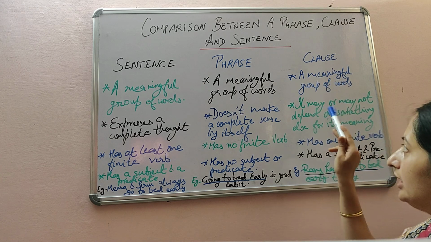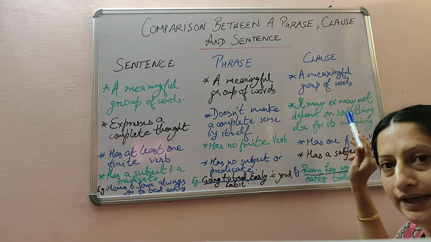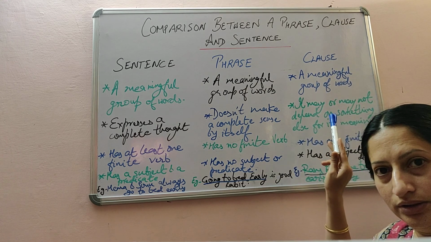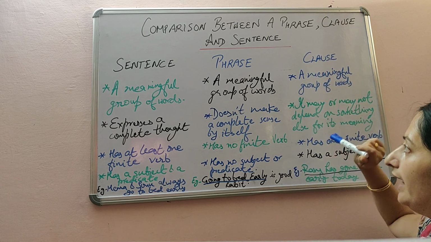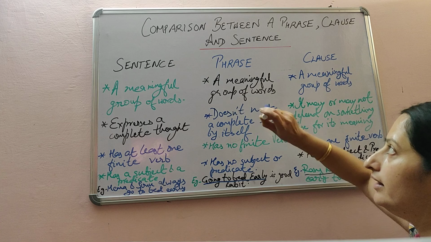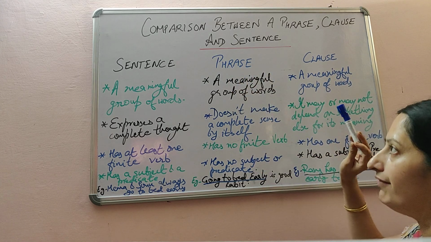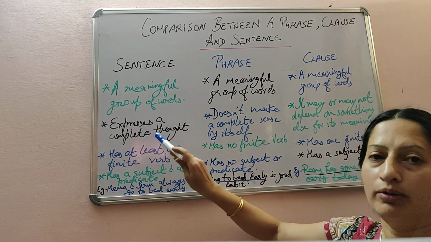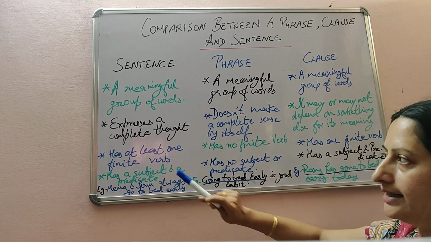Actually I will tell you about finite verbs, then you will understand it better. That part of the sentence is a clause, and for learning dance part will become your phrase. And Sita went to her school for learning dance for her competition, that becomes a full sentence.